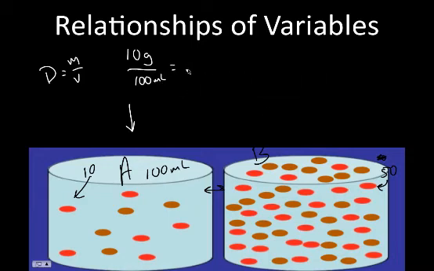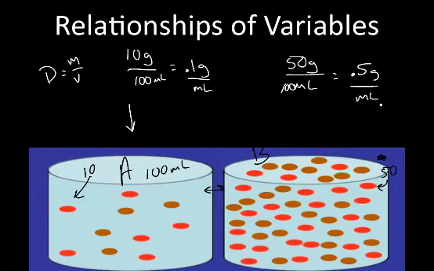We know that that equals 0.1 grams per milliliter. Now let's take a look at it for B. We now know we have 50 grams per 100 milliliters. And the density of that is 0.5 grams per milliliter. And all I did was just take the 100 milliliters for the volume, the 50 for the 50 grams, the 10 for the 10 grams, and I divided 50 divided by 100, and over here 10 divided by 100.